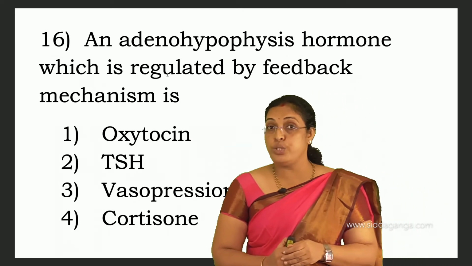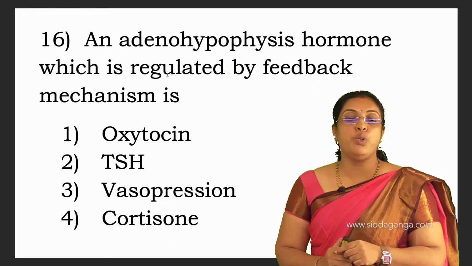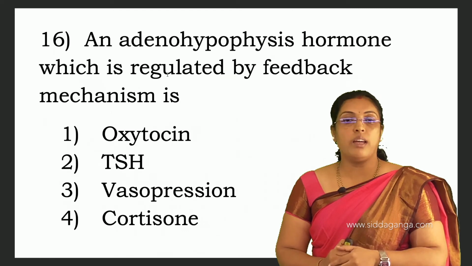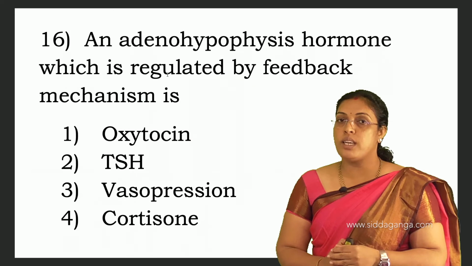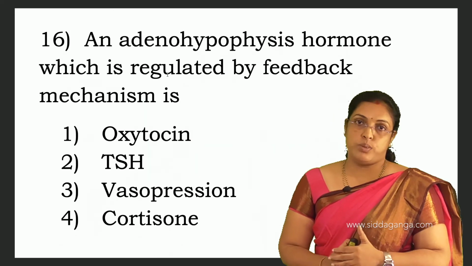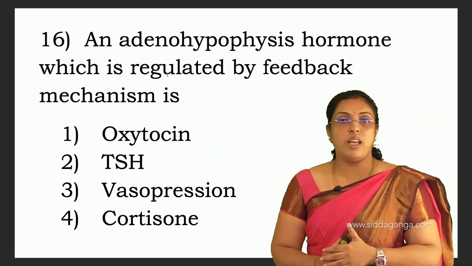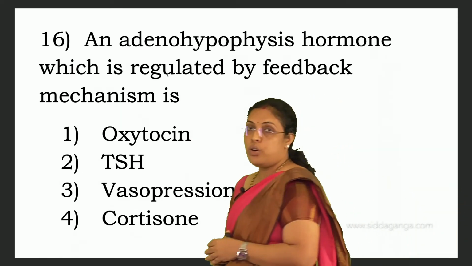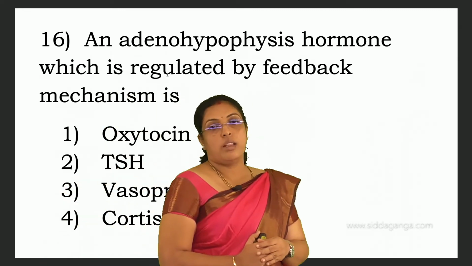See, oxytocin is also regulated by feedback mechanism, but it is produced by the posterior pituitary gland. So that is not the answer. Thyroid stimulating hormone; vasopressin again is from the posterior pituitary gland, so that is not the answer. Cortisol. So here, second or fourth option. Second is the answer, thyroid stimulating hormone, because with thyroid stimulating hormone we see thyrocalcitonin.